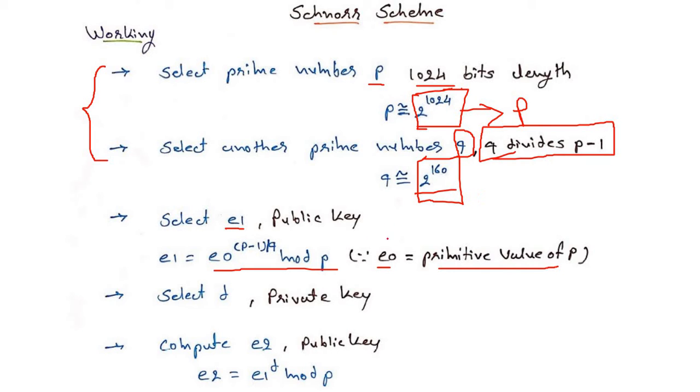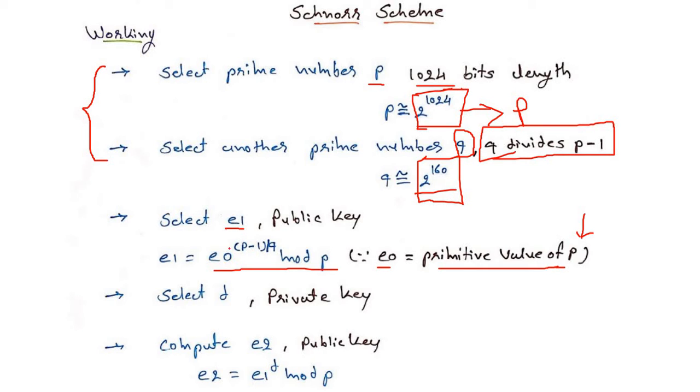So whenever we select the value of E0, we have to take E0 equal to a primitive root of p. So the value of E0 depends on the value of p. Now we already have the values of the two prime numbers p and q.